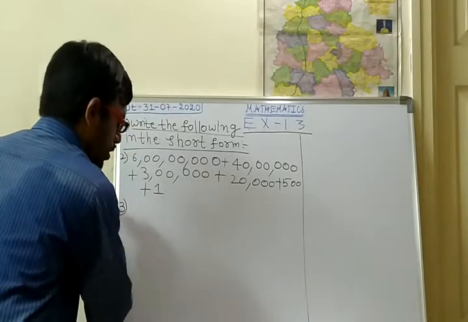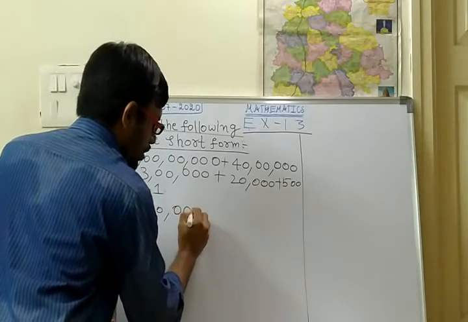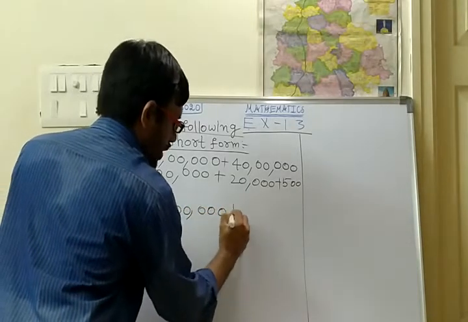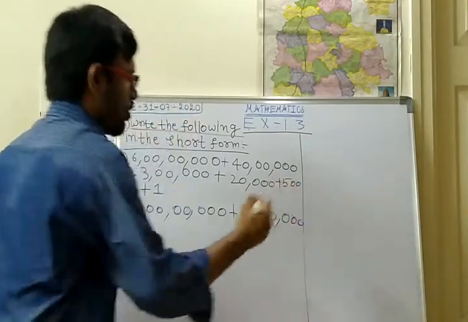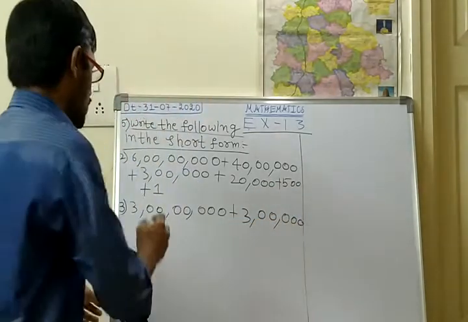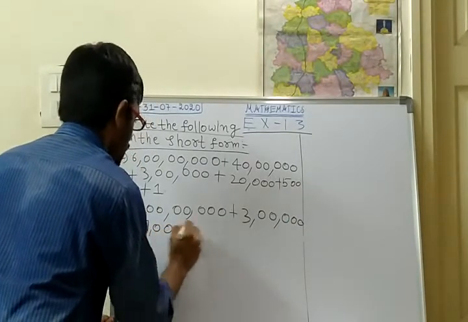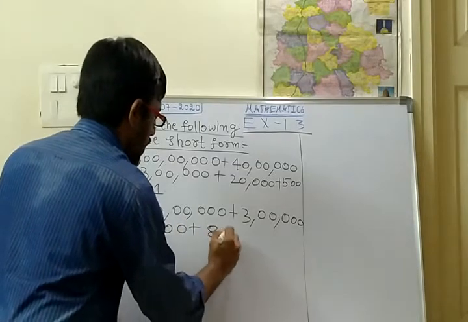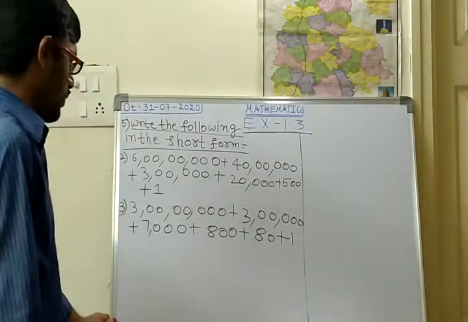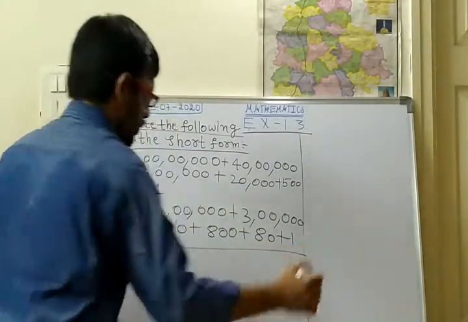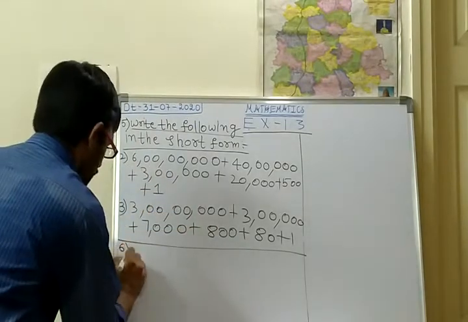And next the third one: 300,00,000 plus 300,000. So like this. Next plus 7,000 plus 800 plus 80 plus 1. Okay, this is the fifth bit. So two problems are there in the fifth bit.